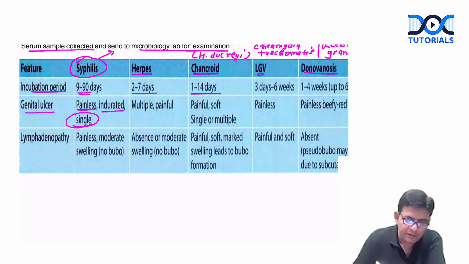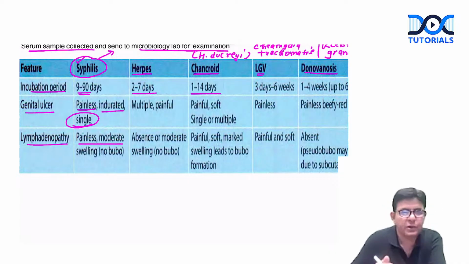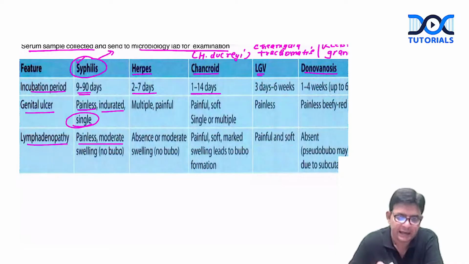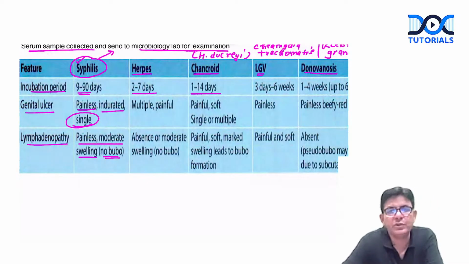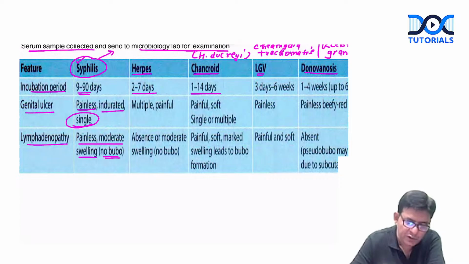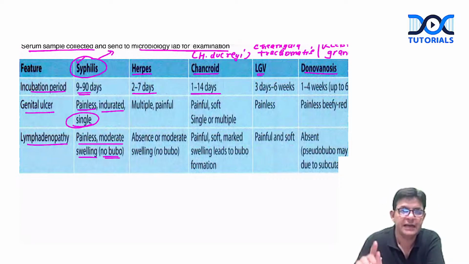Okay. Along with that, if somebody talks about the lymphadenopathy, that is also painless. I told you, that is also painless. And there is swelling, but it is not termed as buboes. So painless inguinal lymphadenopathy is also observed in whom? It is also observed in syphilis. So lymphadenopathy is painless, the ulcer is painless. So painless state is syphilis, and the ulcer is single, that is S.